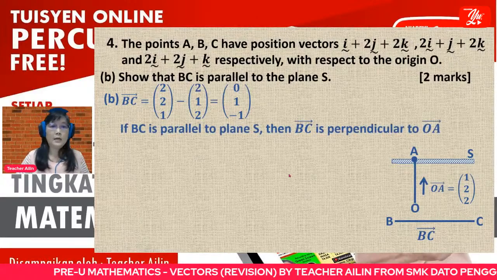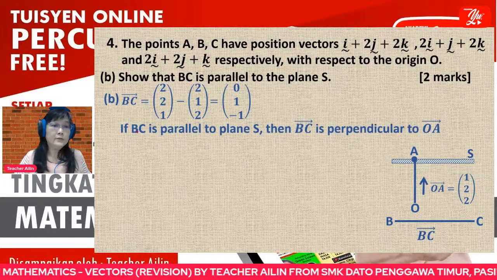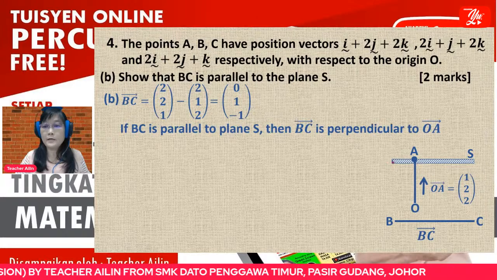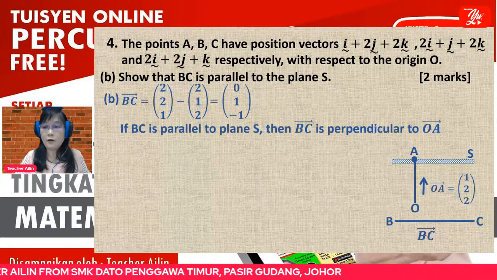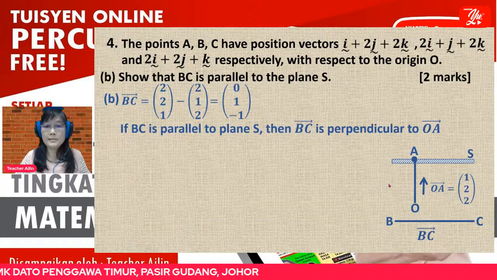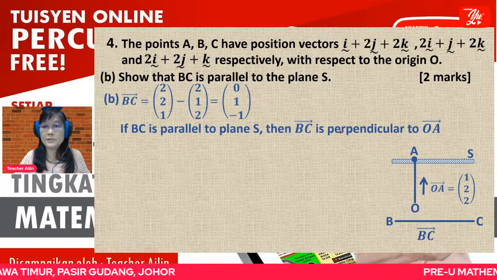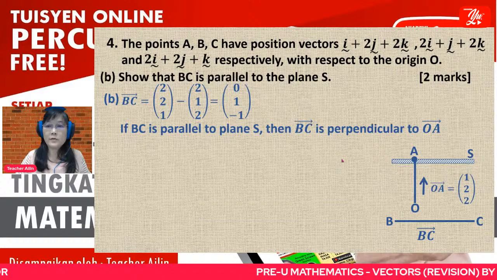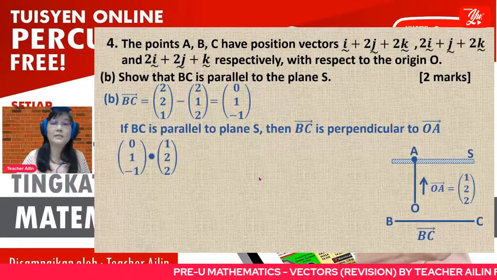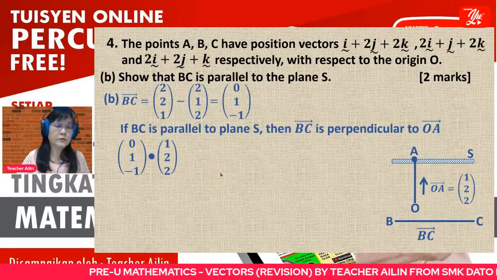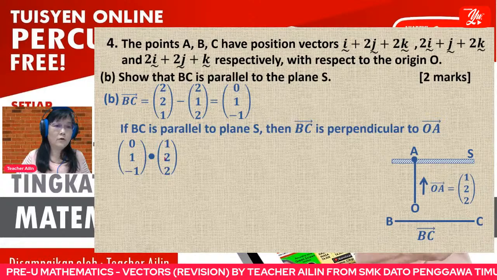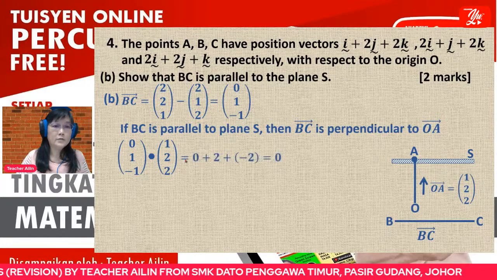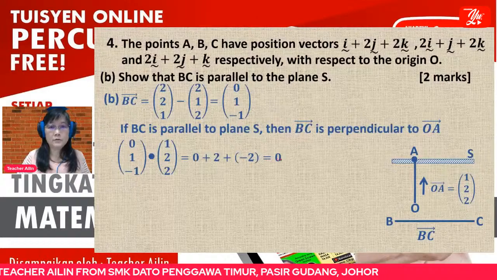Then, if the straight line BC is parallel with the plane S, you compare the vector. So you can see that the vector BC actually is perpendicular with vector OA. So that's why you have to use perpendicular. That is dot product, not cross product. So that's why you use dot product. This is vector BC. This is vector OA. So when you calculate, it is equal to 0.